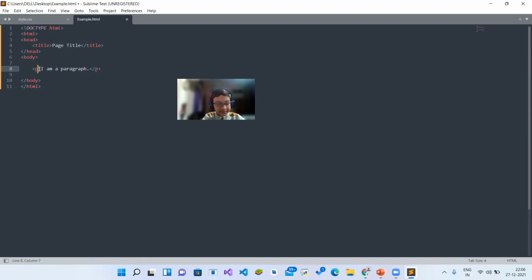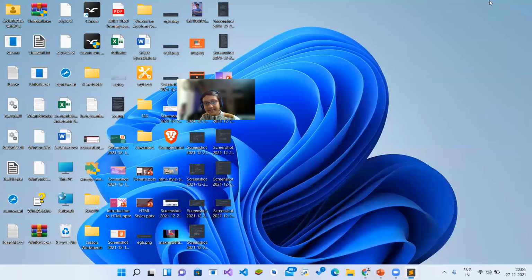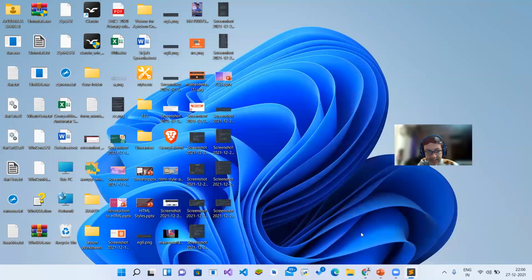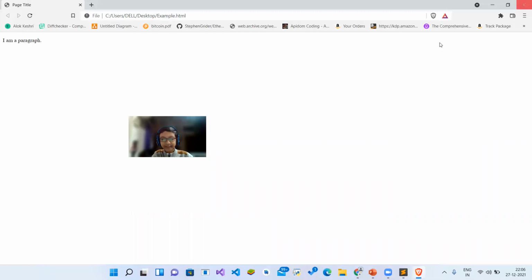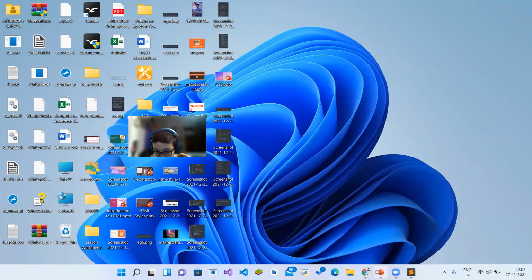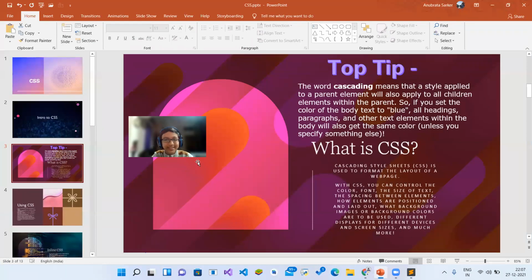So when we run this, what we are expecting to see is a paragraph saying I'm a paragraph, like this, with no design, colorless. If life was like this, I wouldn't have any fun in my life. Life would be colorless like that.